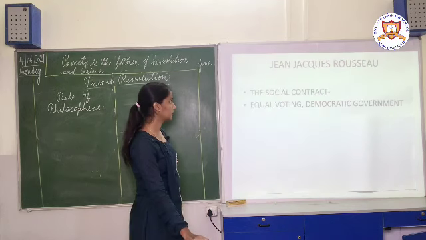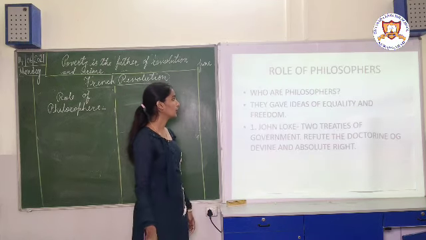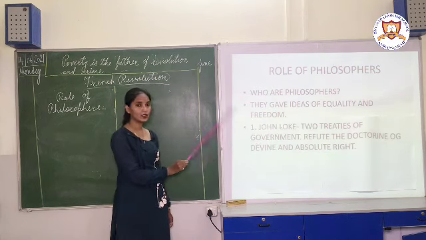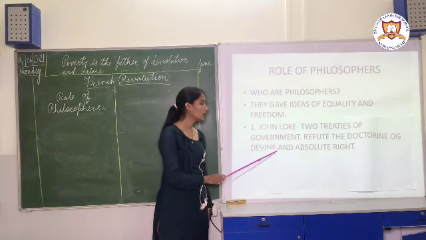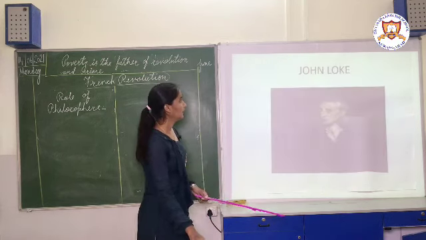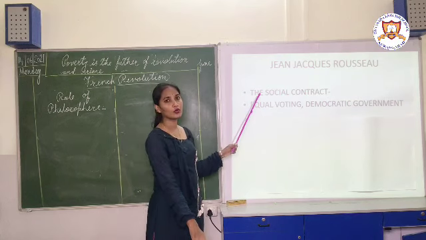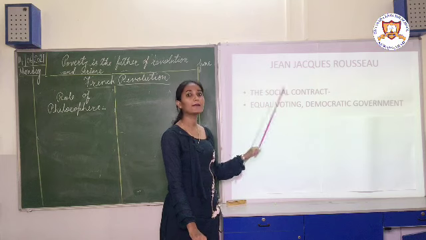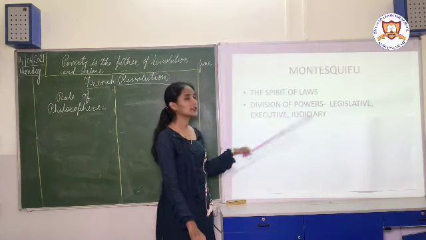Let us once revise the role of the philosophers. Who was the first philosopher? John Locke. He wrote the Two Treatises of Government, and he refuted the doctrine of the absolute right. Then next was Jean-Jacques Rousseau. He wrote the book The Social Contract, in which he wrote that equal voting right and a democratic government should be there. Next was Montesquieu.